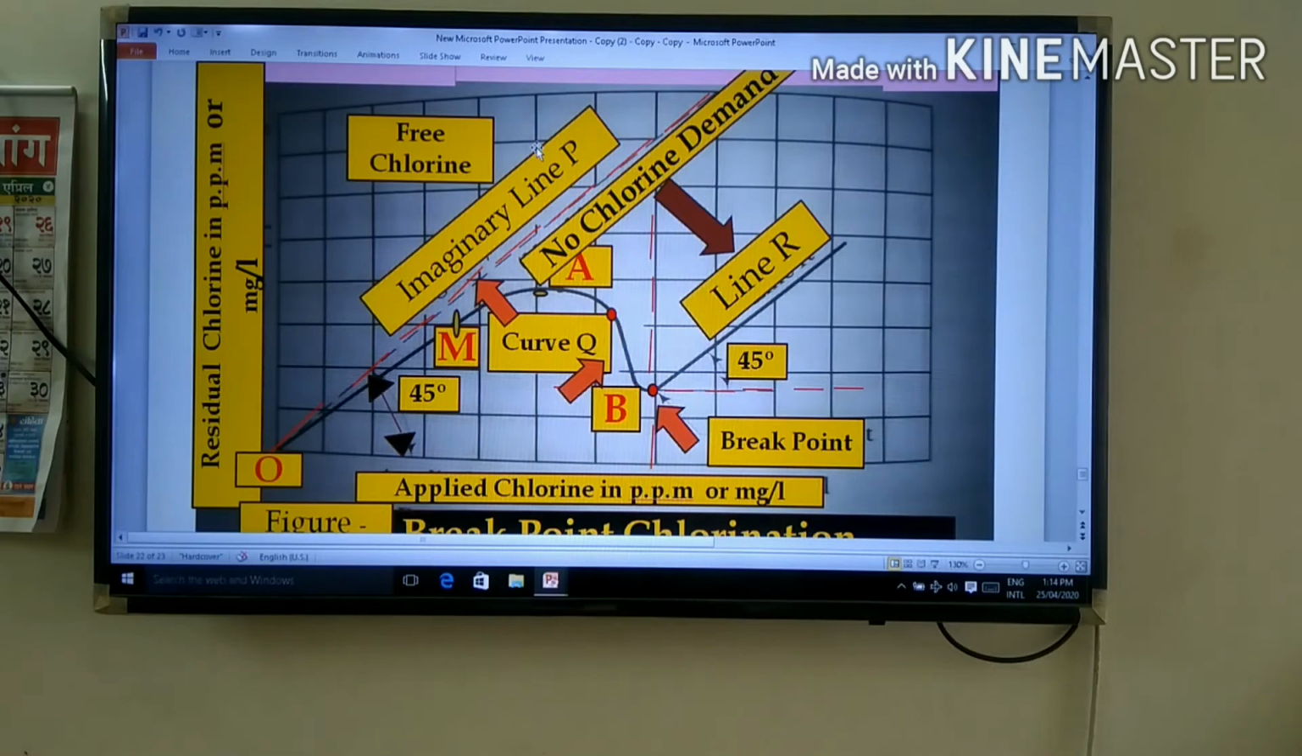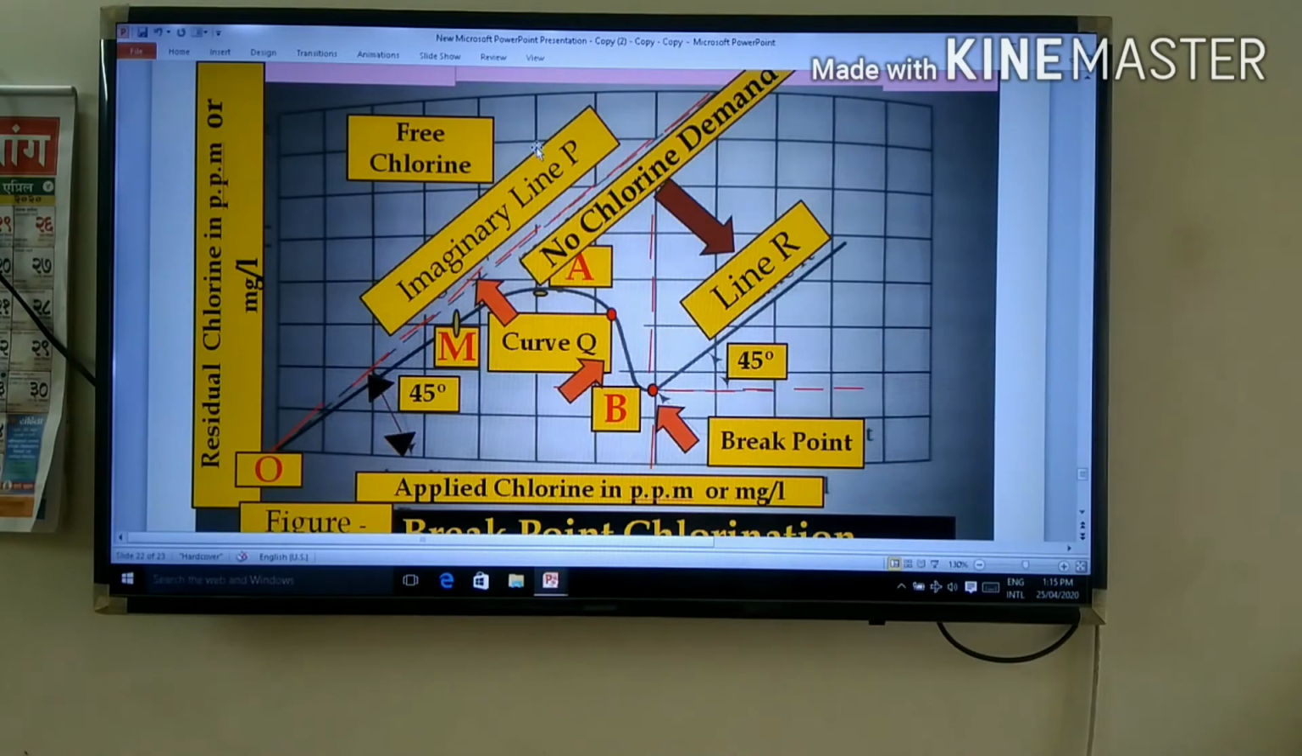Therefore, the point B on curve Q is known as the breakpoint, as any chlorine added to the water beyond this point breaks through the water and appears as residual chlorine. Thus, in zone AB, combined residual chlorine is accumulated before attacking the bacteria.